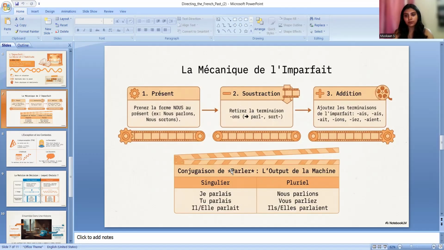Now we're doing the output. Conjugaison de parler. Okay, we will be taking the verb parler, particularly the nous form of parler. Okay, nous parlons, then we will be cutting ONS, then we will be adding endings. So, je parlais, tu parlais, il parlait, nous parlions, vous parliez, ils parlaient. Okay, so this is the output. This will be the same with all the verbs that we will be doing. You have to just take the nous form, then cut ONS, then add endings.